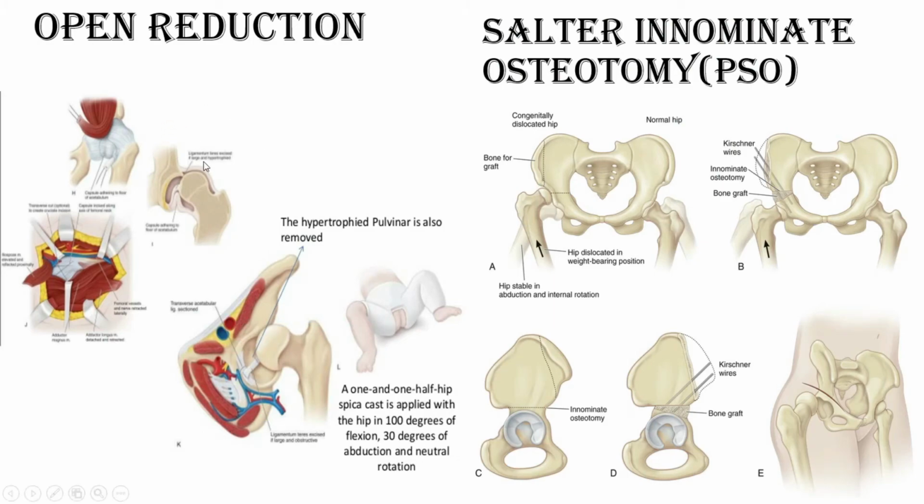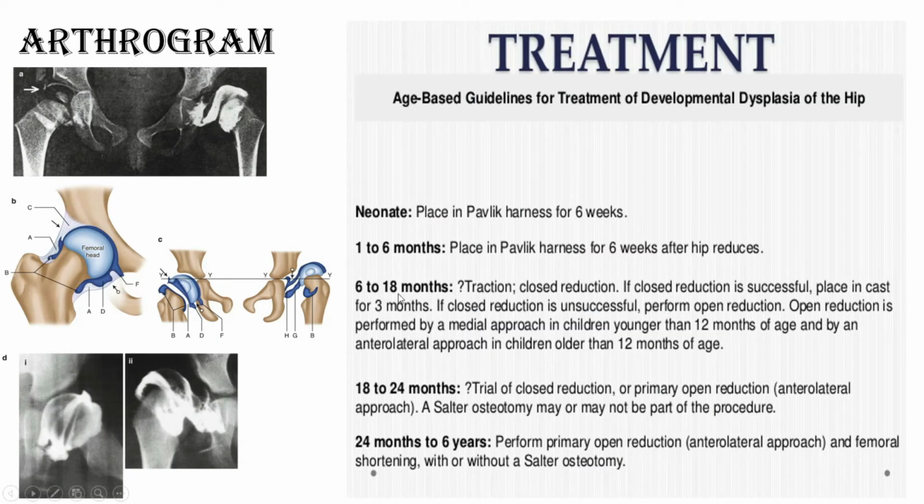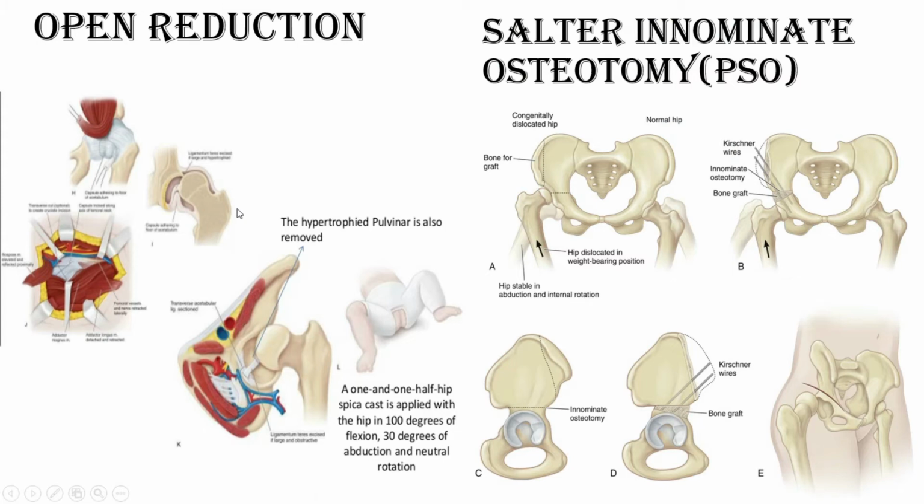Now after 1.5 years closed reduction is not possible, then we can do open reduction by anterior approach, and we will remove the hypertrophied pulvinar pad of fat, and we will put the head within the socket, and we may give proper stability with only a small K wire through the joint, and we will remove this K wire after 1 month.